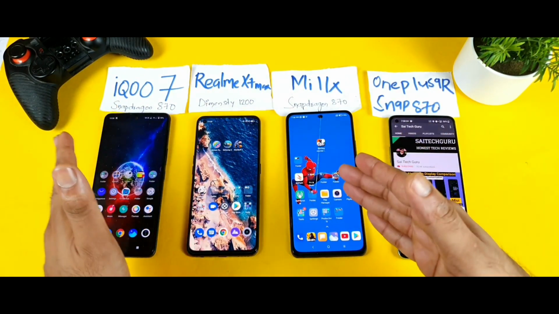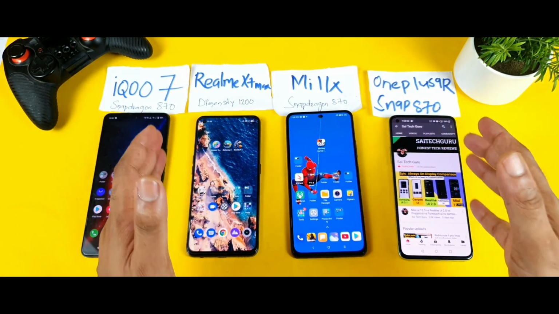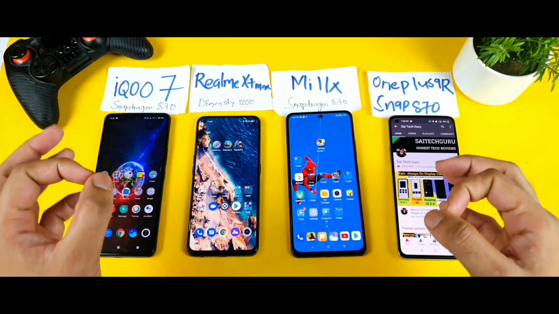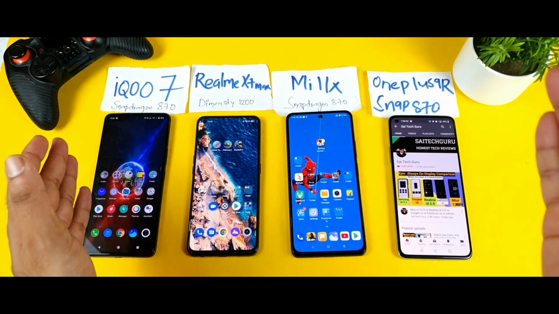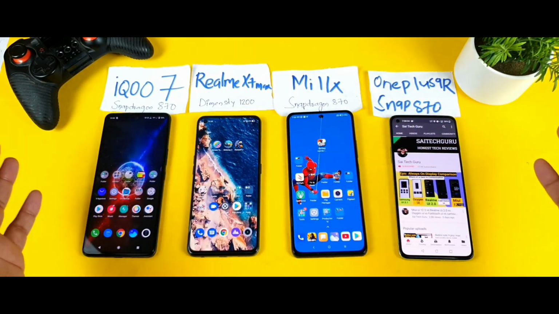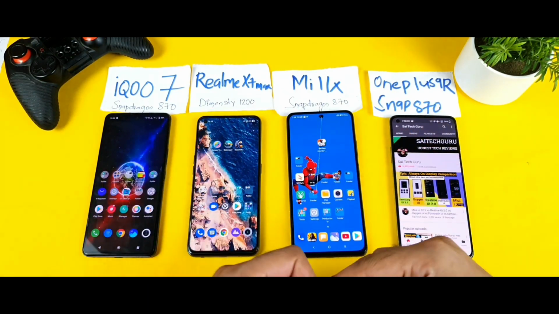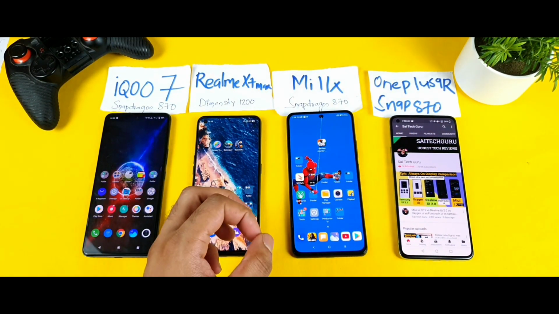The reason I included these phones is that right now most of my subscribers are from these phones only, and they ask this kind of question plenty of times. Can you please compare with the OnePlus 9, or can you please compare with the Mi 11X device? So I thought of including all the phones in one video, so it will be really helpful for a lot of other users. So let's get started, friends.